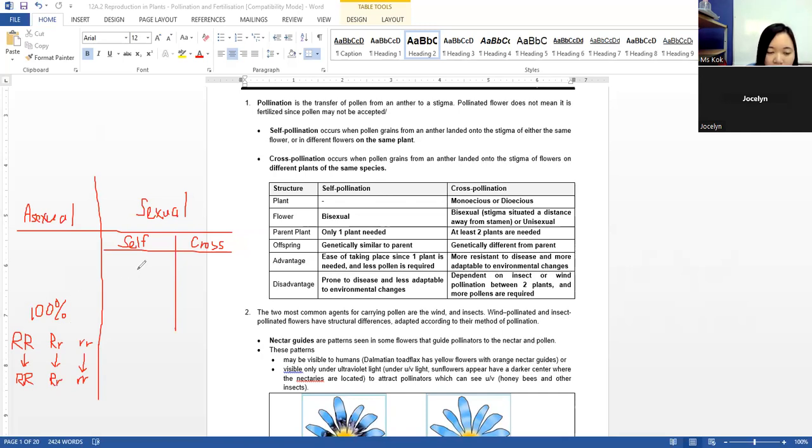Okay, for self-fertilization, if you are red, you can only get red gametes from your parent, because your parent only has red color pigment. So you will get red flower. Okay, if you are white, you will also get white.